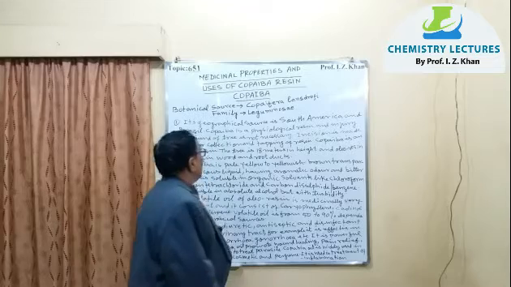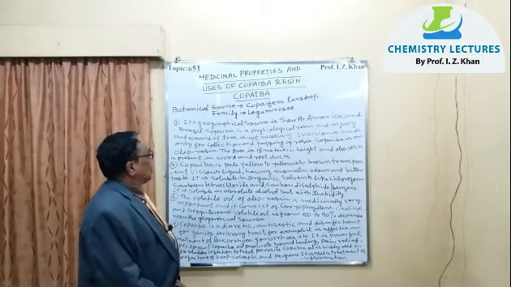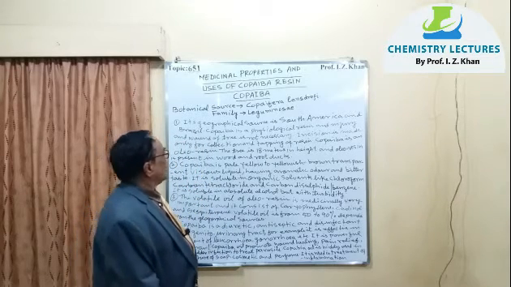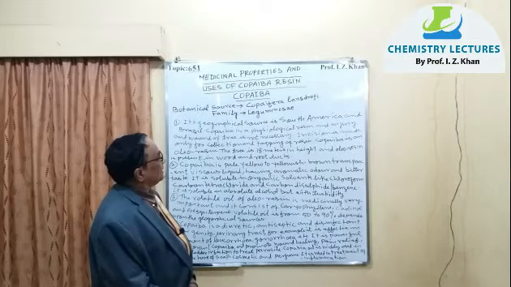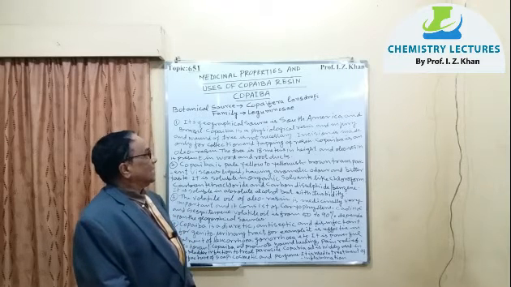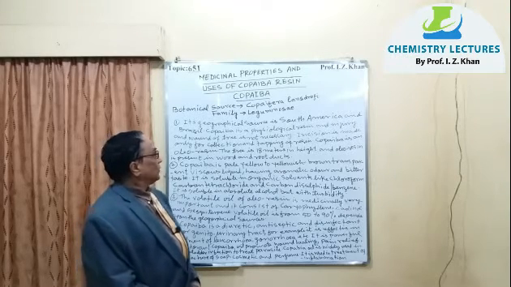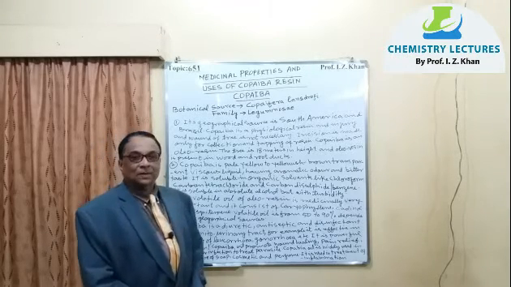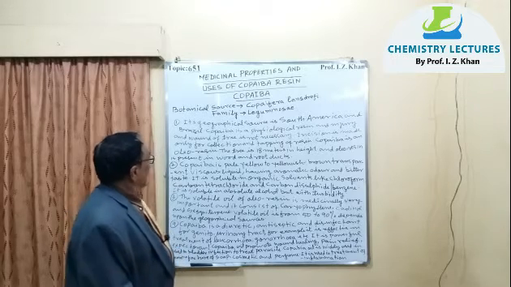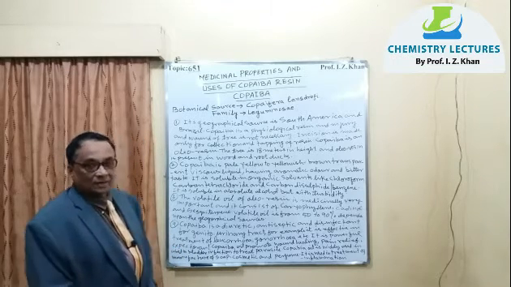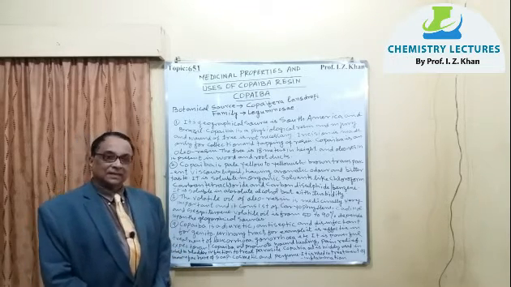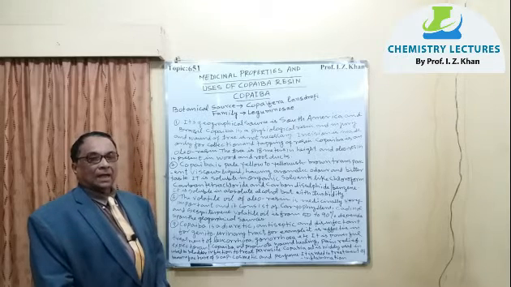So the botanical source of copaiba, the tree, has the scientific name Copaifera landsdorffii, and it belongs to the family Leguminosae. Number one, its geographical source is South America and Brazil.